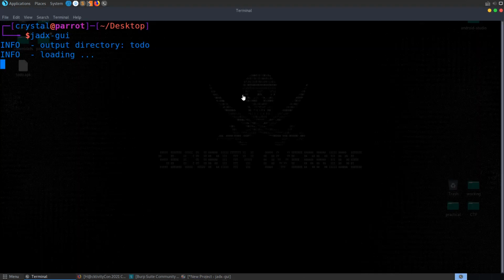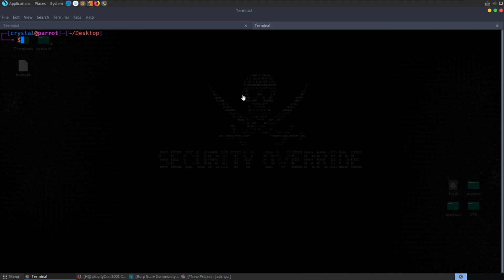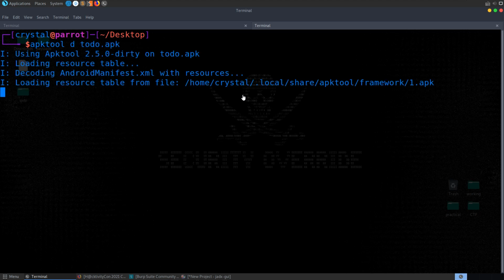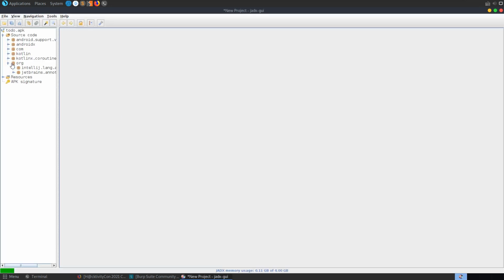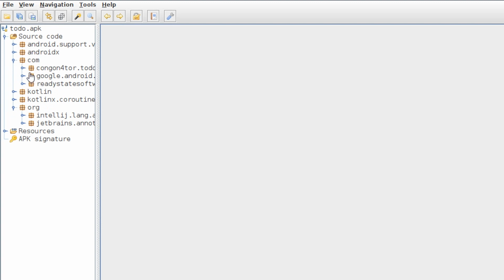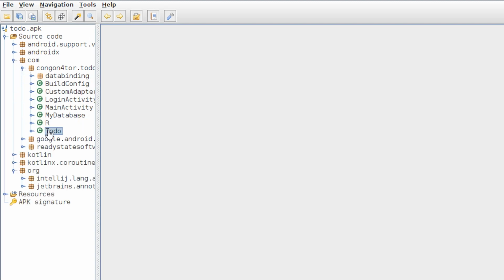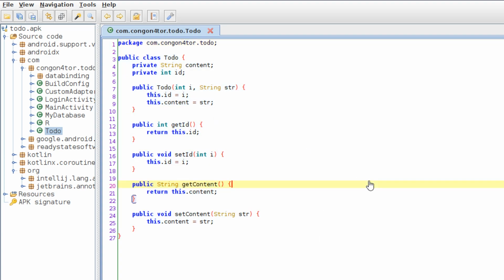Another option, which I've dealt with on other Android challenges, would be to use APKTool and then d to do, and this will basically extract all the smali files, which isn't what we want here. We want the decompiled code, so let me just open up to show what we're looking for. Here we have the to do, and we're basically getting the Java code back.